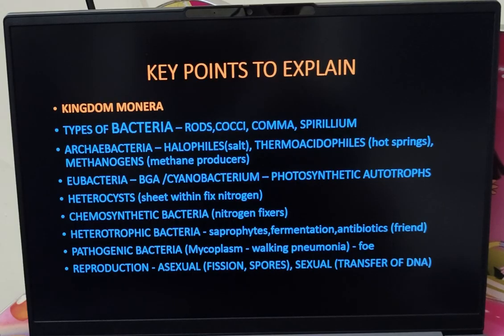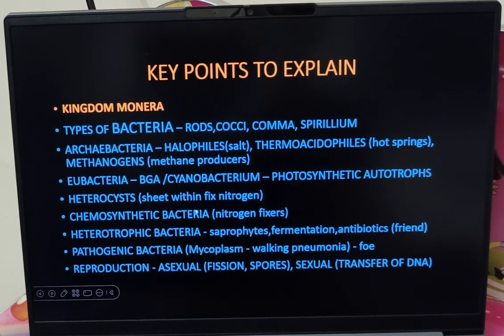Certain bacteria that convert chemicals for their energy, you call those bacteria as chemosynthetic bacteria. Chemo meaning chemicals and synthetic bacteria. I think we have discussed this nitrogen fixation in our previous classes. There are certain bacteria, not only bacteria, usually microbes, they break down the complex form of nitrogen into simpler forms of nitrogen so that the plant utilizes. Those bacteria that were responsible in turning the complex form of nitrogen into simpler forms are called chemosynthetic bacteria. So where do they do? It is done within the heterocyst.